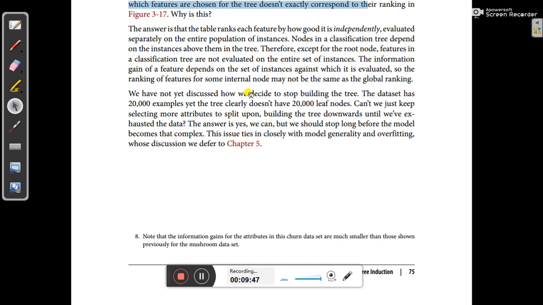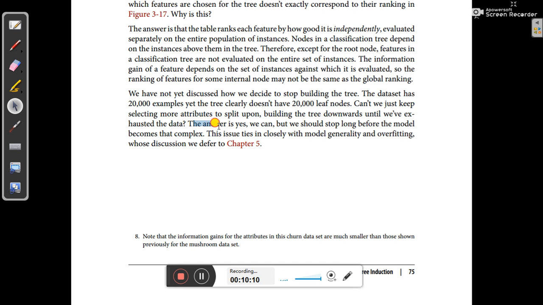So we have not discussed how we decide when to stop building the tree. That is, the dataset has 20,000 examples, yet the tree clearly does not have 20,000 leaf nodes. Can't we just keep selecting more attributes to split upon, building the tree downwards until we have exhausted them?